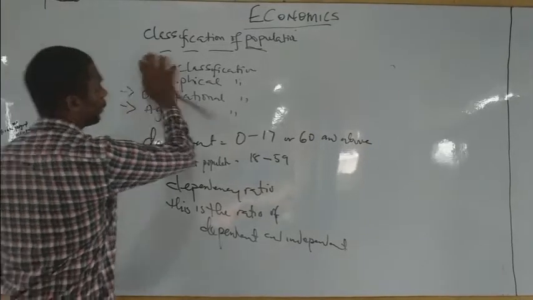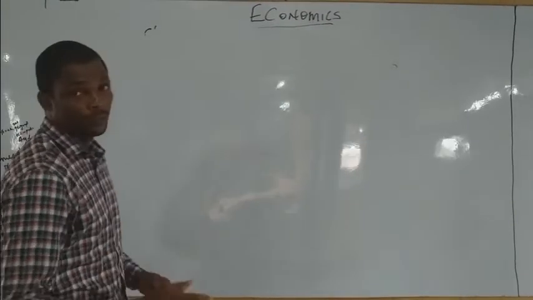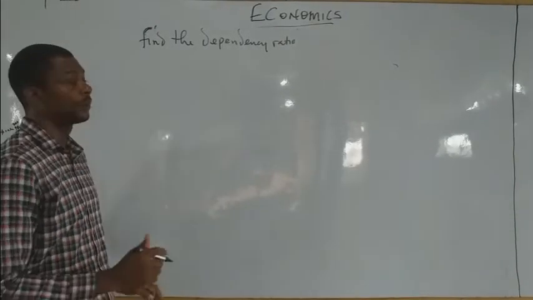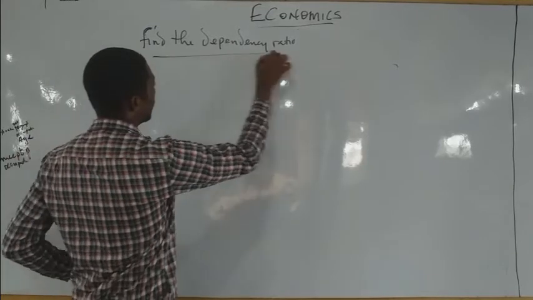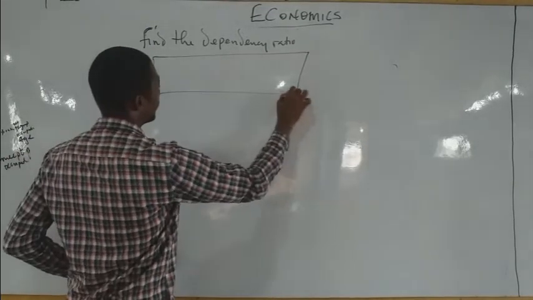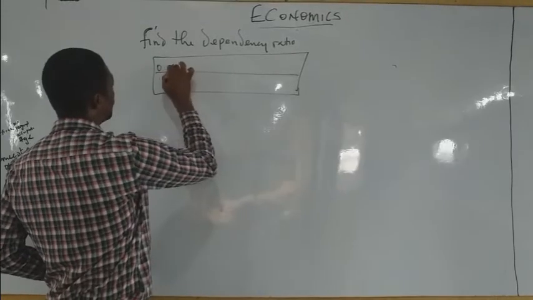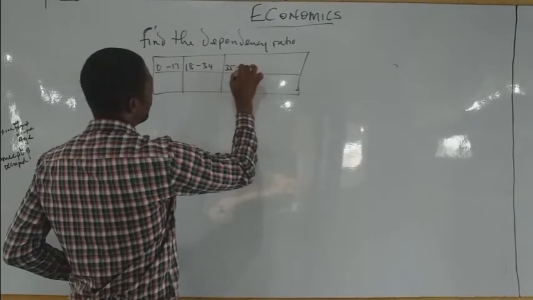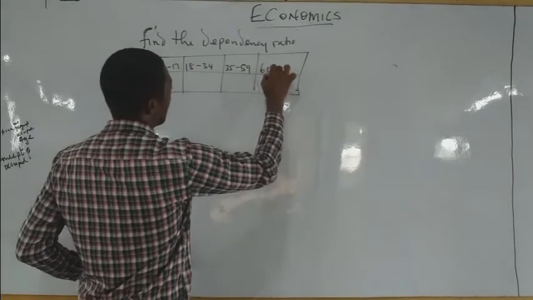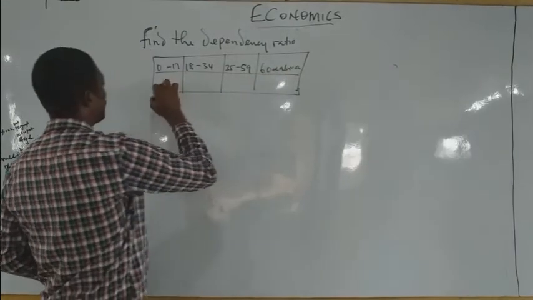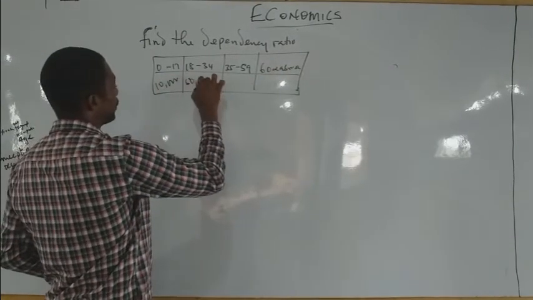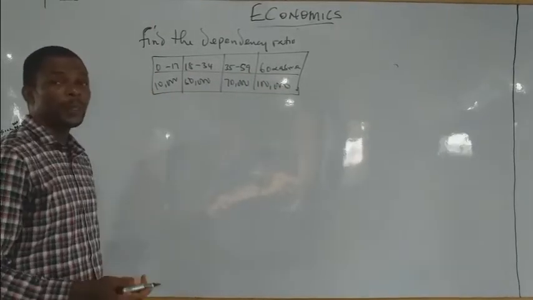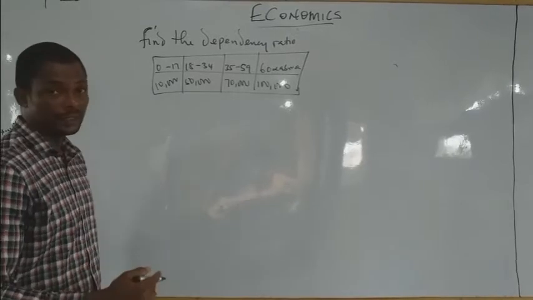Now, if you are given a question, for example, I am told to find the dependency ratio, and this is the question here. Age: 0 to 17, 18 to 34, 35 to 59, 60 and above. The numbers are 10,000, 50,000, 70,000, 100,000. They are told to get the dependency ratio.